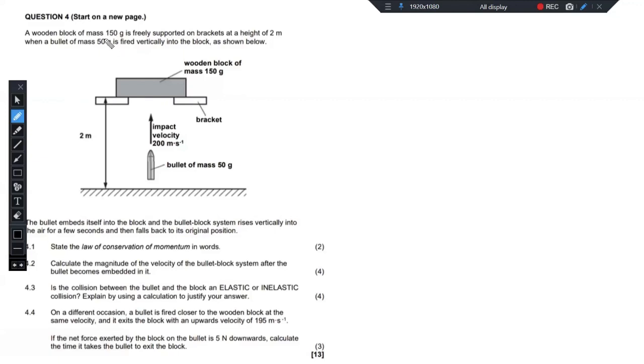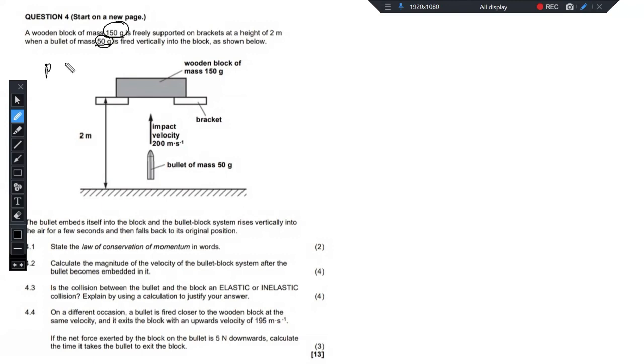And then as we can see here, the one thing that you needed to note, guys, in physics paper 1, we never have our masses in grams. So always our mass needs to be converted to kilograms. So that's the catch right there. You needed to first convert the 150 gram and the 50 gram to kilograms. Remember, paper 1, we deal with mass in kilograms. Then paper 2, chemistry, we deal with mass in grams, right?